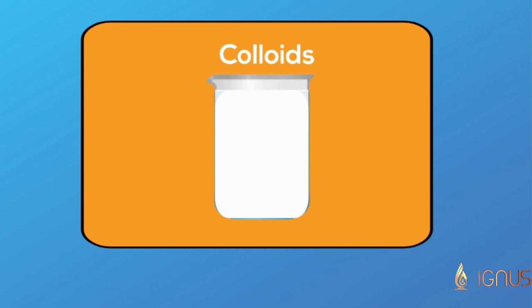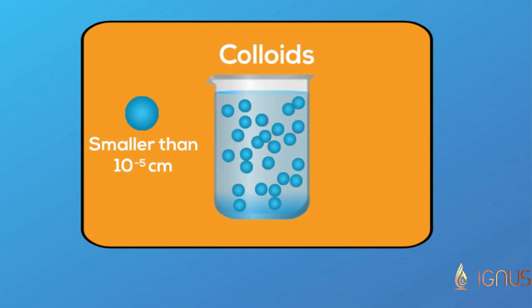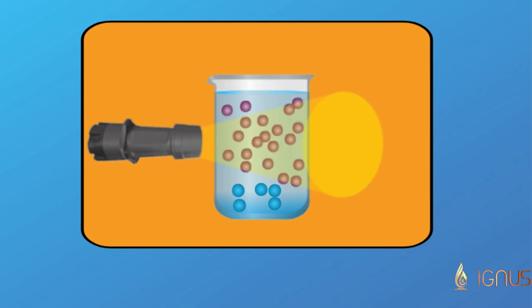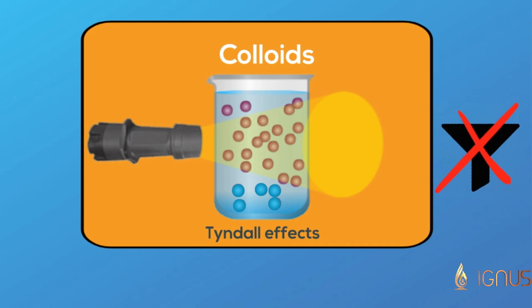Colloid, like suspension, is a heterogeneous mixture, but the particles are so small that they are invisible to the naked eye. They scatter a beam of light and cannot be separated by filtration. We need to use a process called centrifugation.